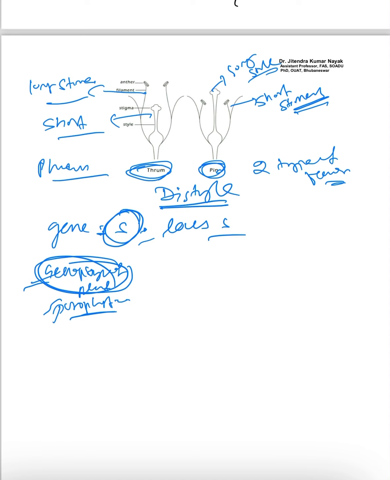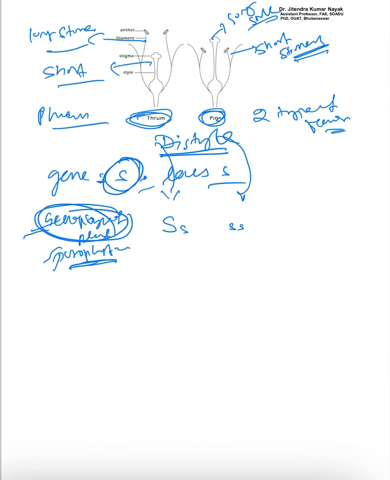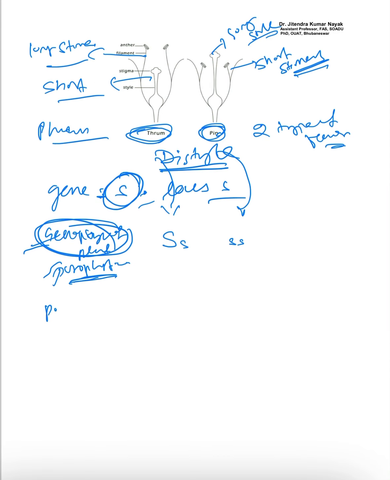If we look at the genotype of the plant, that is the sporophyte, the plant gene in case of thrum will be capital S small s, but in case of pin type it is small s small s. As for the pollen, or we can say the gamete, the gamete genotype in case of thrum will be of two types: one is capital S, another is small s.